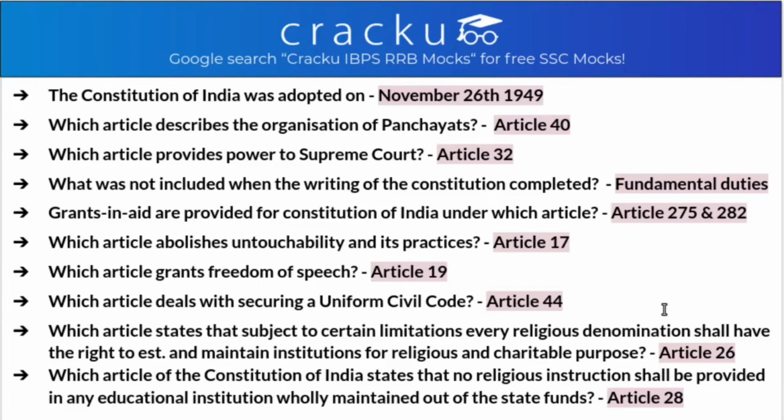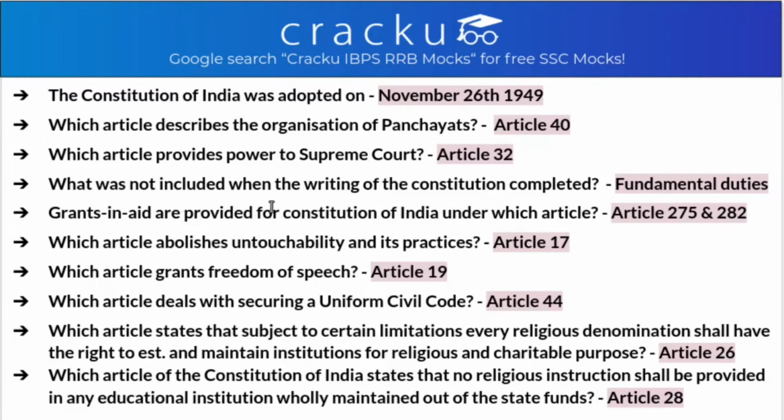The Constitution of India was adopted on November 26th, 1949. Which article describes the organization of village panchayat? It is Article 40. Which article provides power to Supreme Court? It is Article 32, and the power it provides is power of rights. There are 5 rights we have, and few of them are habeas corpus, quo warranto, prohibition, and other 2.